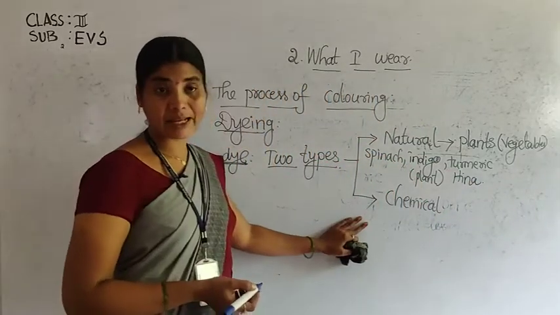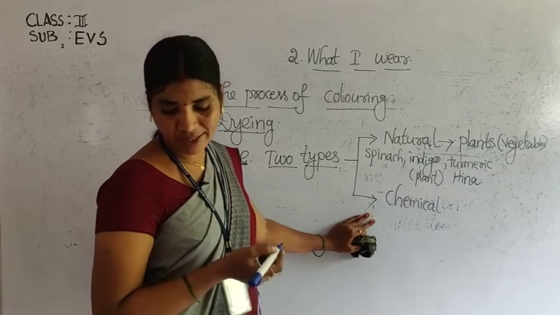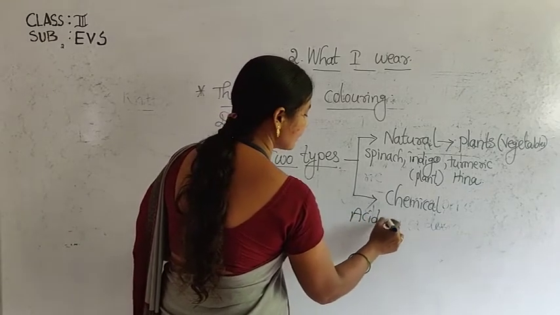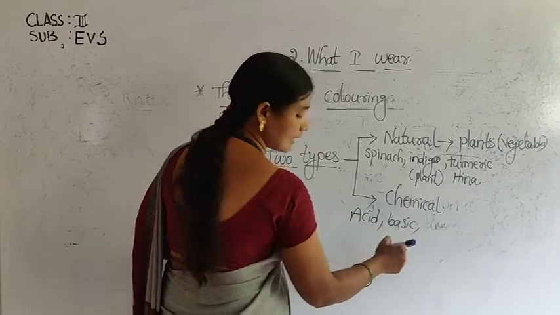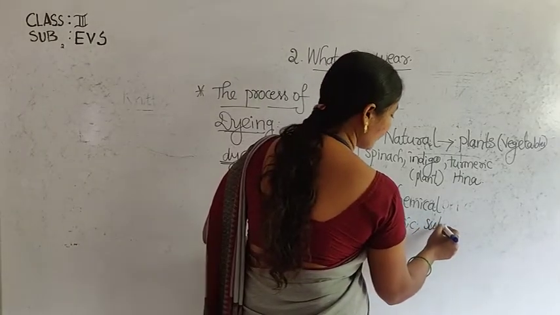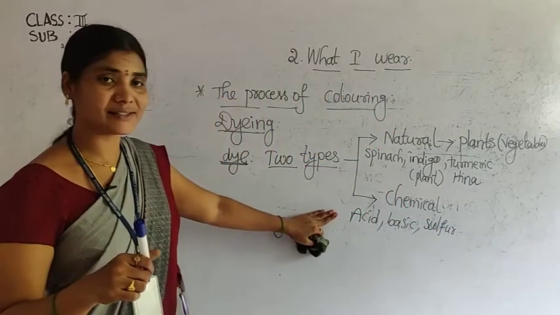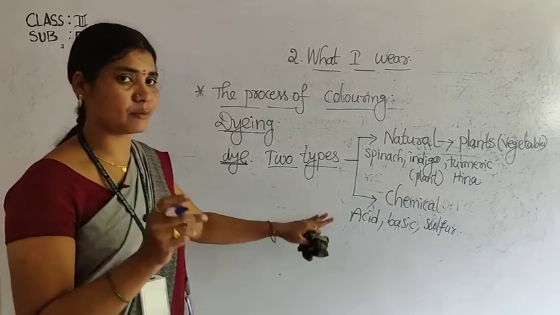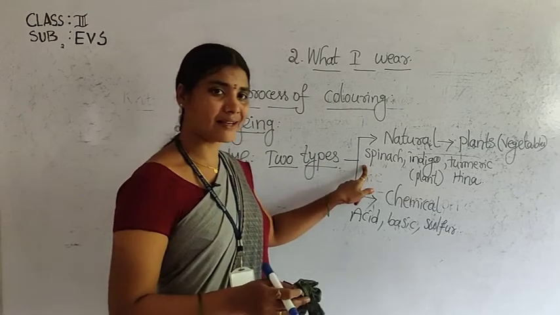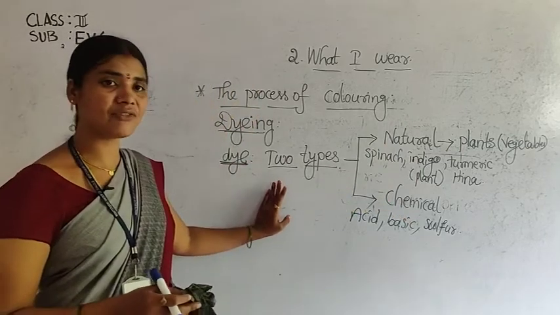Okay. Chemical dyes are made by using chemicals. What are they? Acid dyes, basic dyes, and again sulfur dyes. We are going to the higher section. You don't need to know this, it is not even mentioned in the textbook. I told this just for a look. Only natural dyes coming from plants and vegetables are given. So, these are the two types of dyes.